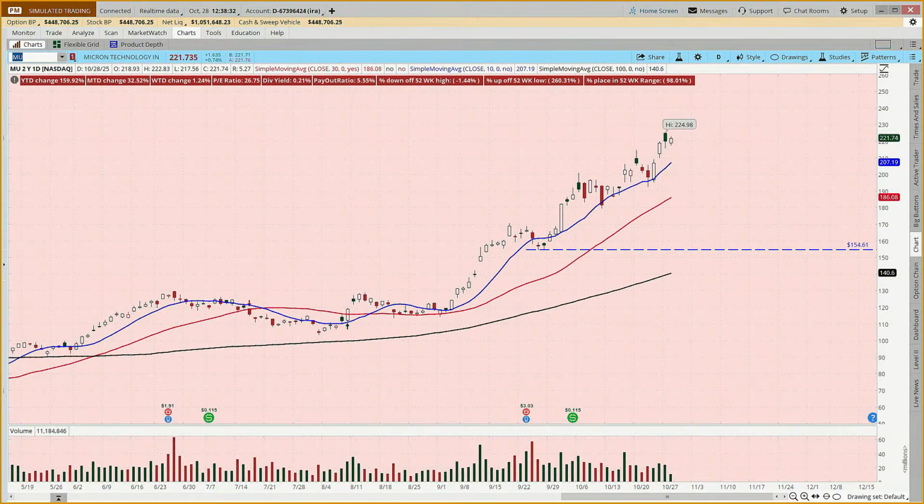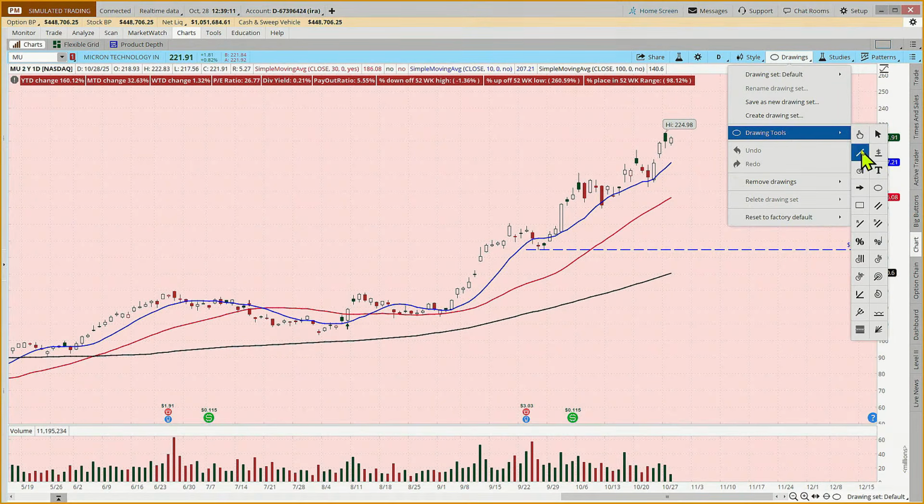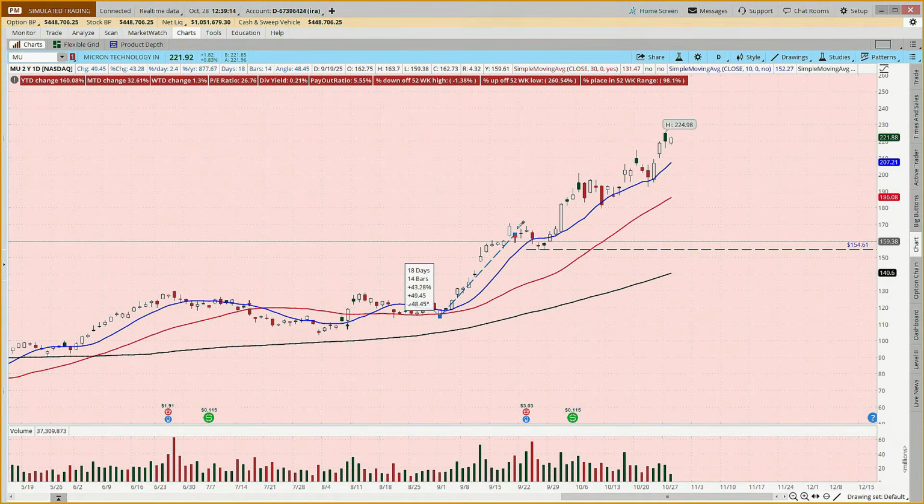And I'm not saying this means a ton, but when I look at this, I'm thinking, I should have erased the last time I did this. But we have this big flag here. And if we come back, and then this flag here, and then this one here, they seem to be getting perhaps a little bit shorter. And that may just be something you want to be aware of. So you might say, well, if it pulls back again, then maybe I'll just do a swing trade. And an easy way to measure it is to just go from this bottom.